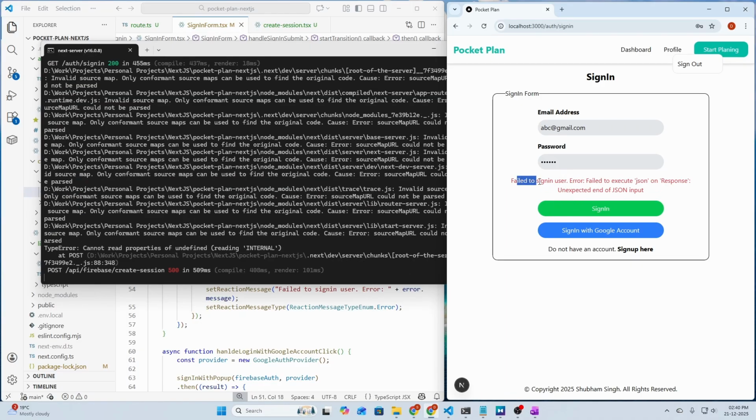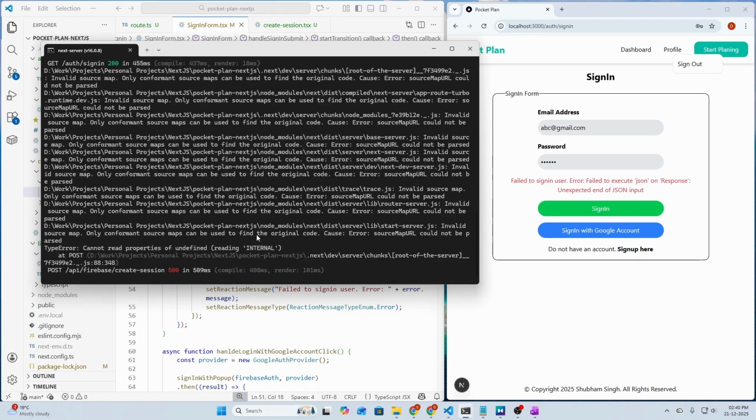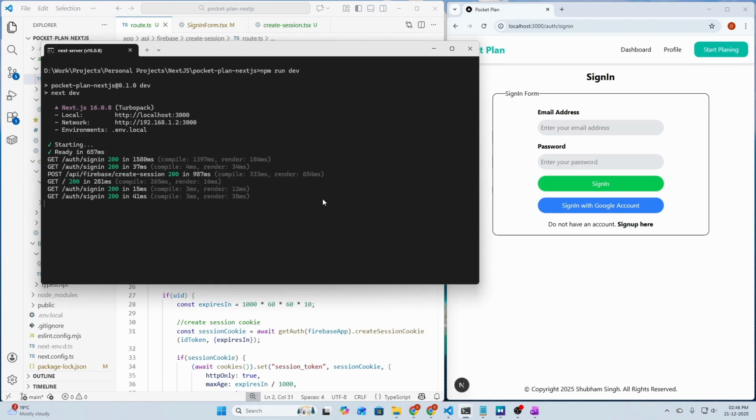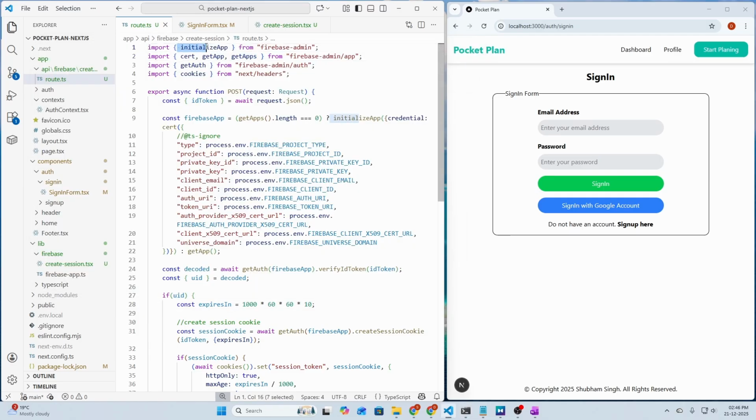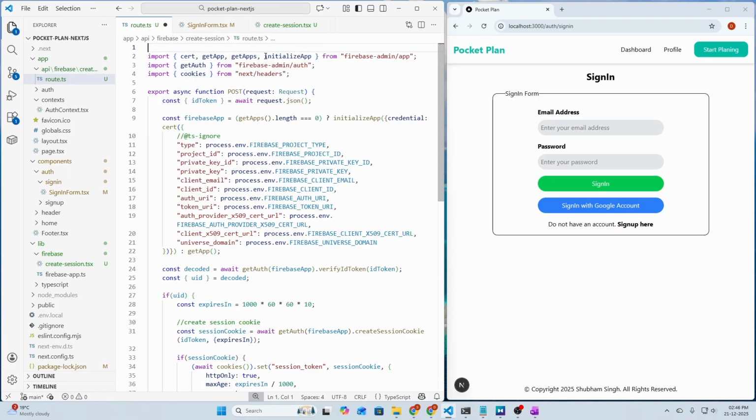abc@gmail.com and password 123456. Let's click on sign in, and we should be redirected to the home page, and there is an error: failed to sign in user, error response, unexpected end of JSON input, and we have a lot of messages in our console window. So let's read that. Cannot read properties of undefined, reading internal, inside API Firebase createSession. Okay, so I have figured it out. The error was that we are importing initializeApp from firebase-admin, but we need to import it from firebase-admin/app. So let's add initializeApp here and fix these import statements.